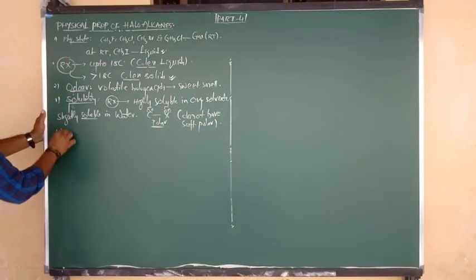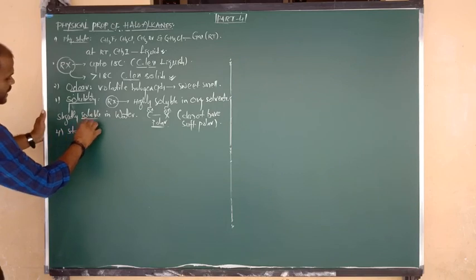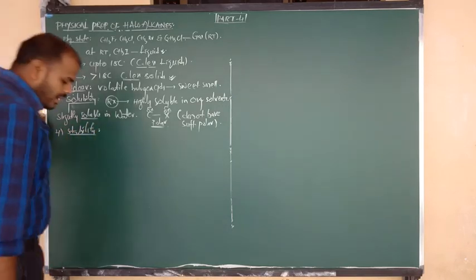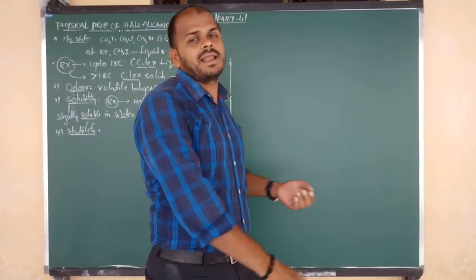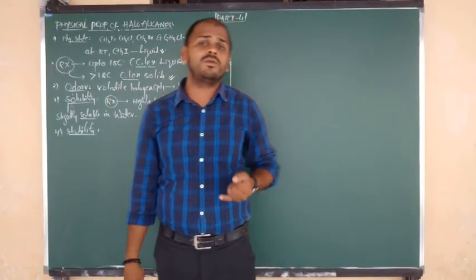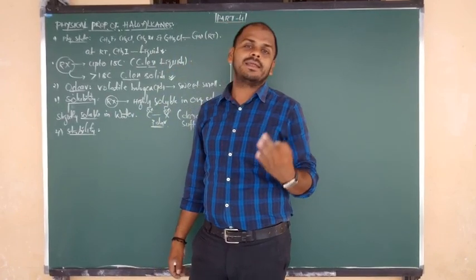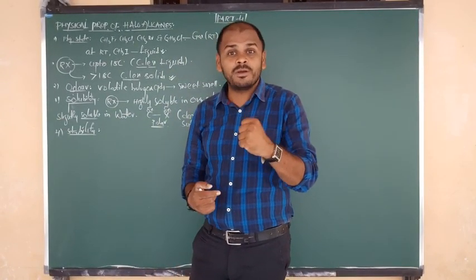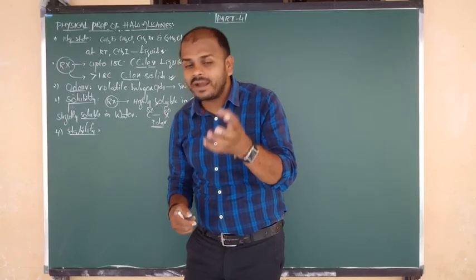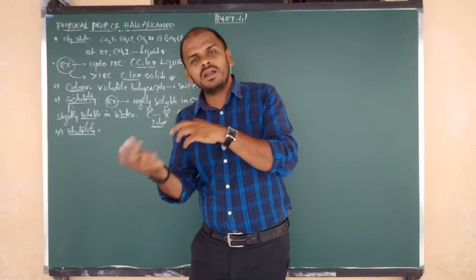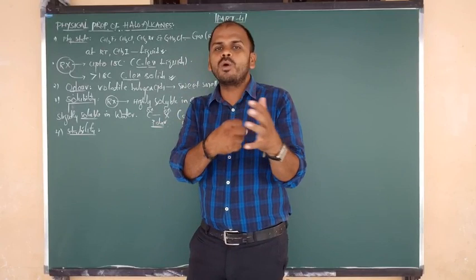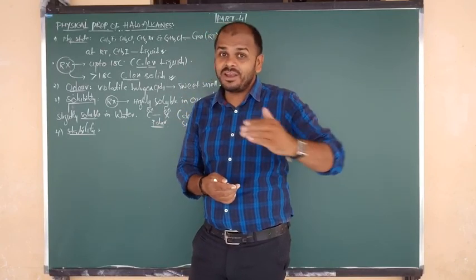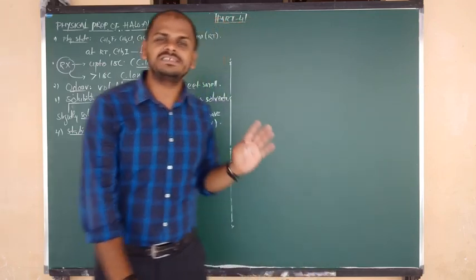Good. Next point is stability, the information we are going to discuss. Haloalkanes or alkyl halides we can classify into mainly four types: alkyl fluorides, alkyl chlorides, alkyl bromides and alkyl iodides. Come on, try to say, which may be more stable? Alkyl fluoride, because due to small size and more electronegativity, the bond between carbon and fluorine will be more tight. But which bond will be weak? Iodine, due to large size, so that is the unstable form.